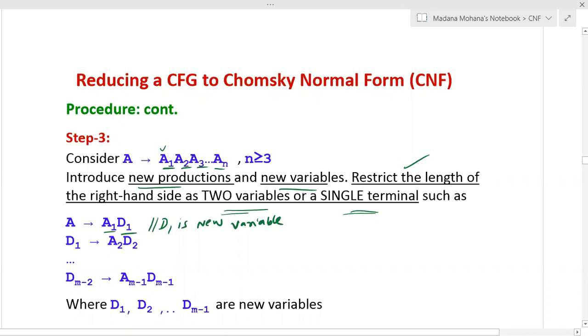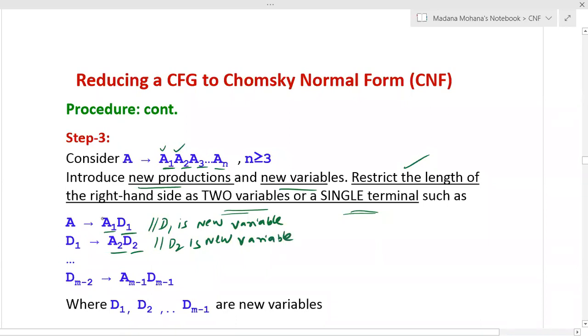But again, every time, if it contains more than 2 variables, you have to introduce a new variable. Like that you have to split. Now D1 derives A2, and here again more than 2 variables are there, A3 and so on, so they can be replaced by using another new variable. So in D1 we have taken the first one as A2, then after A2 the remaining ones we substituted using a new variable D2. Here D2 is again another new variable. Like that you have to proceed.